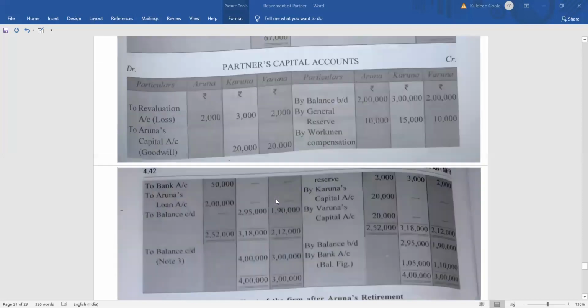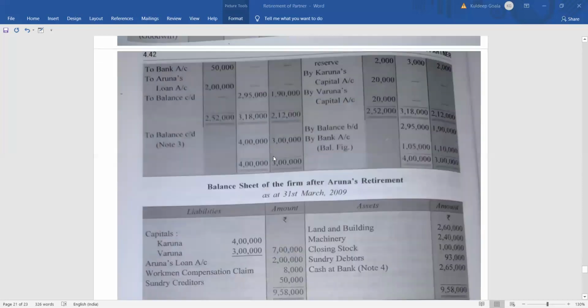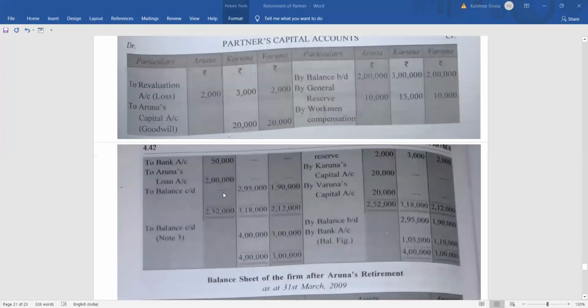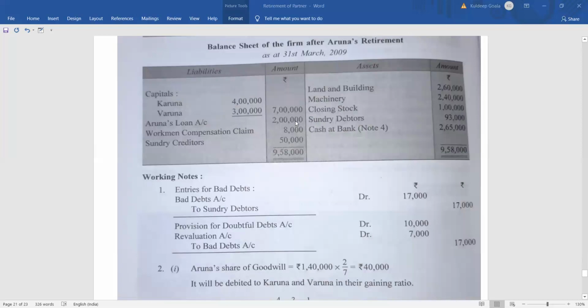So let's see what is there in the balance sheet. Workmen compensation claim of 8,000 and sundry creditors of 50,000. Clear? Along with this, there was a loan of rupees 2 lakh of whose? Aruna. So it will also be there: Aruna's loan account, 2 lakh. So both side totals, if you do, you will get 9,58,000. This is the total of both sides of the balance sheet. Clear? I hope all of you understood this sum.